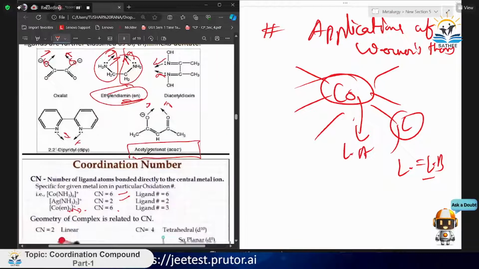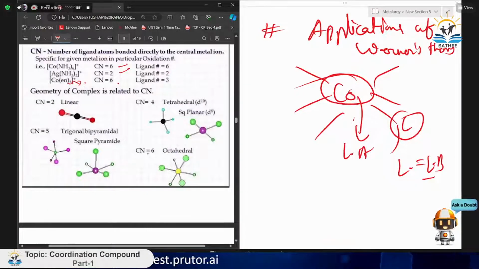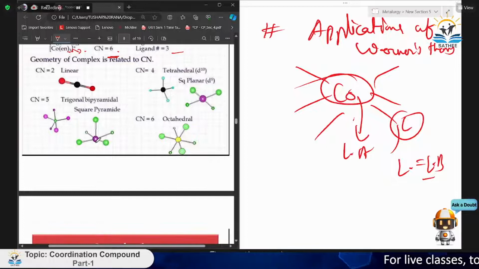Okay, so there are two donor atoms and there are three types, 3 en. So 3 into 2 is equal to 6. So that's why the coordination number equals 6. Ligand equals 3 to 6. Okay.